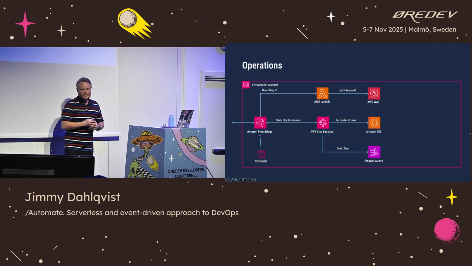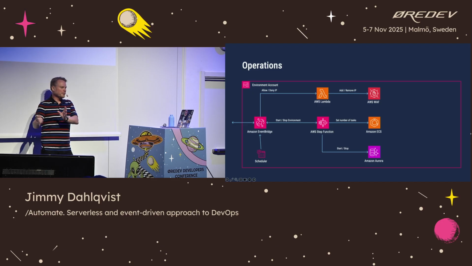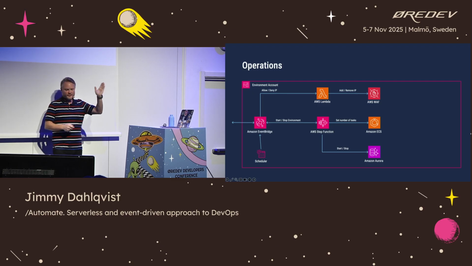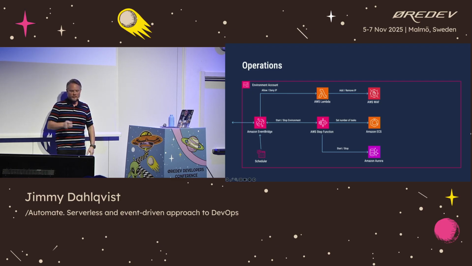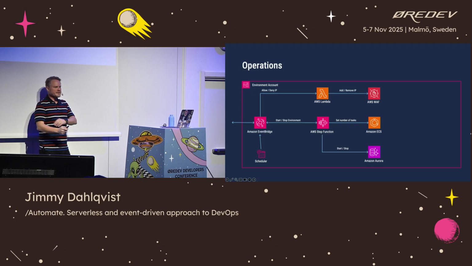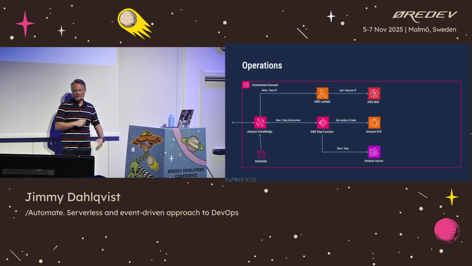So the second part of an operation is, of course, to implement it in the different environment accounts. All the commands flow into our Amazon EventBridge. We also have the possibility to do scheduling. Here we can show we are doing an allow/deny that's been implemented by a simple Lambda function, and then starting and stopping environments, which is more advanced and built on Step Functions.